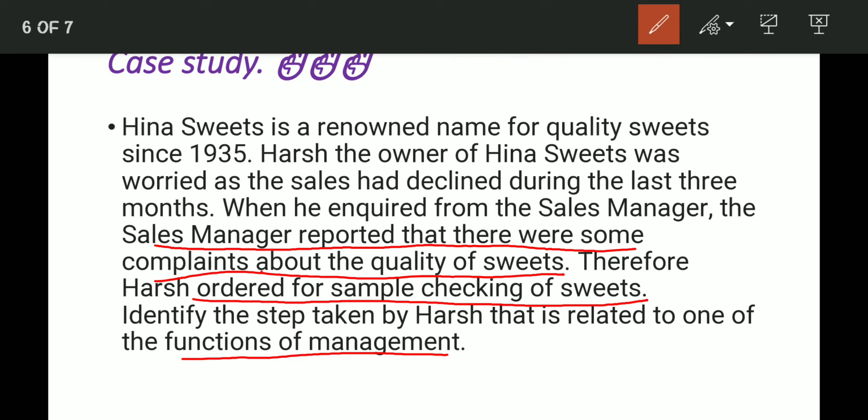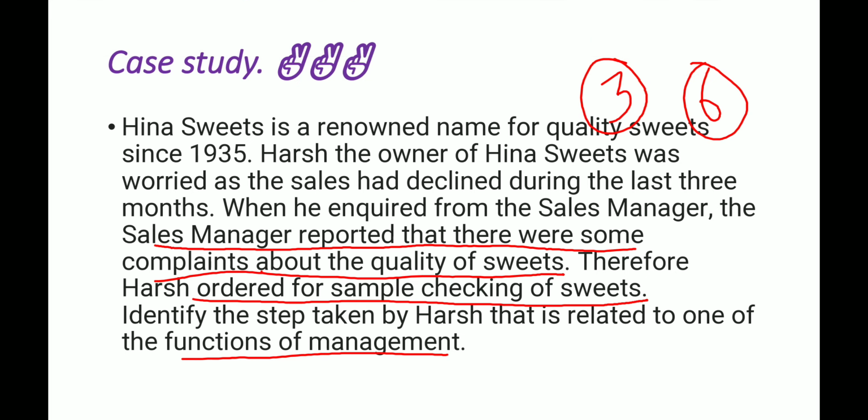Okay, if this question comes for 3 marks, you have to explain only a step: comparing actual performance to standard performance for finding out the deviation. But if this question comes for 6 marks, you have to explain the whole process of controlling. Okay, so on the basis of marks, you try to solve your